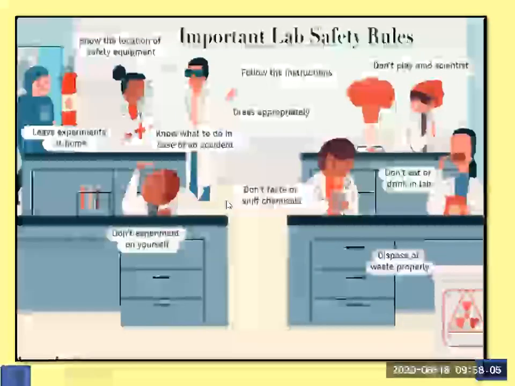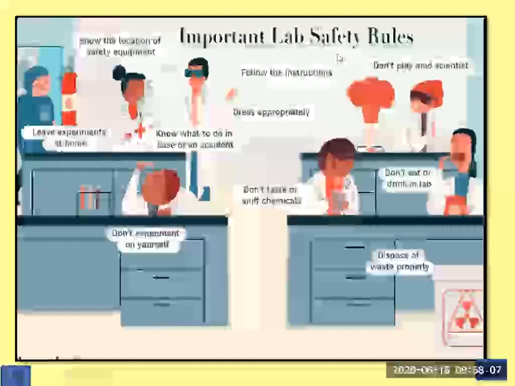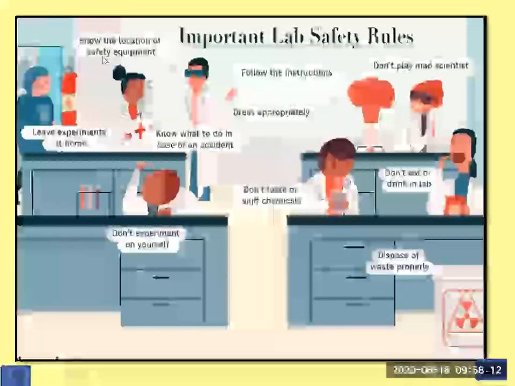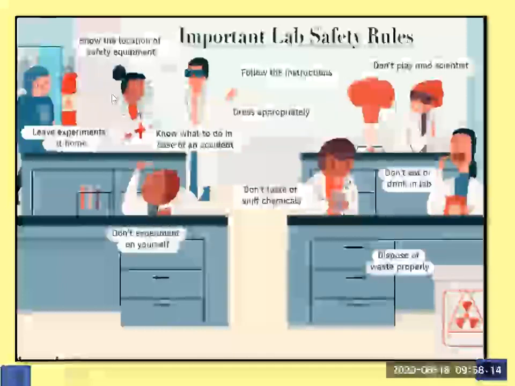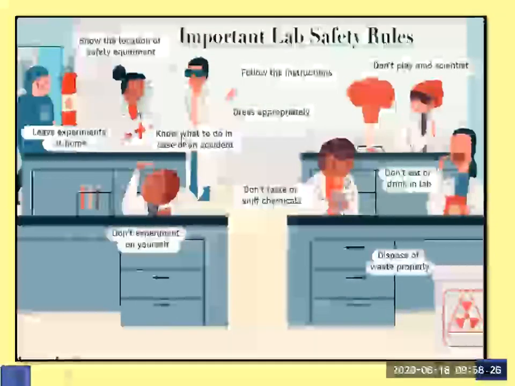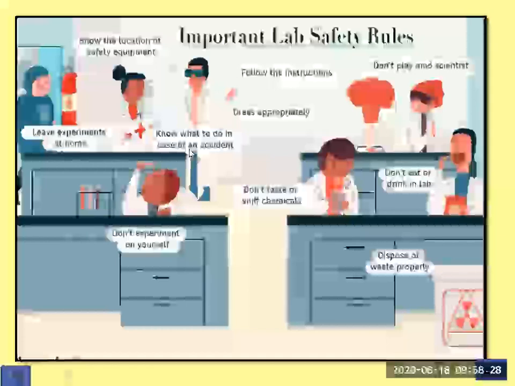Here are important lab safety rules which you need to follow. First one, know the location of safety equipment. Means when you enter the lab, you must be aware of the safety equipment in case of any accident or fire; you must know where the fire extinguisher is. Next is know what to do in case of an accident.